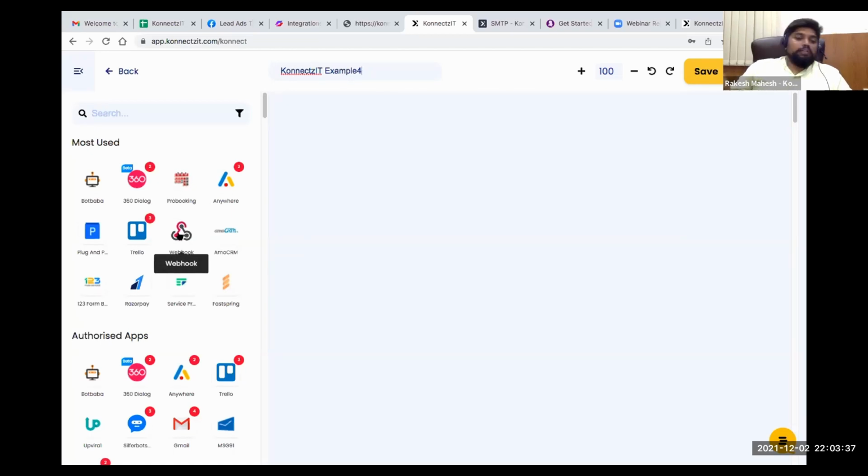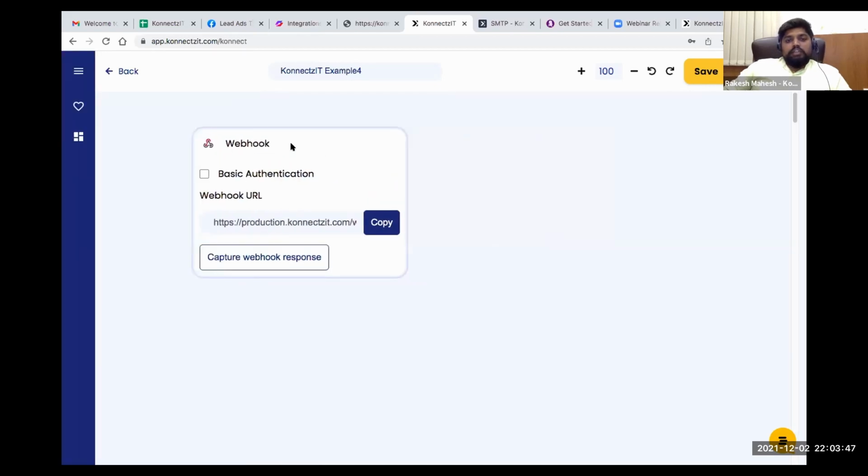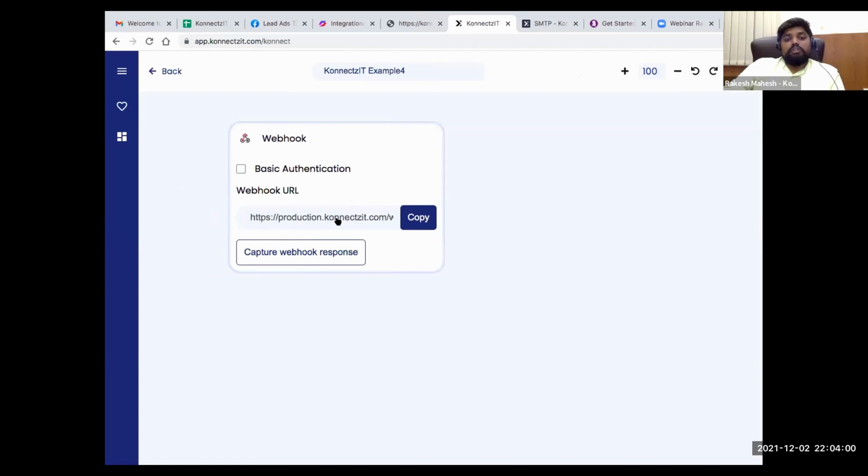Basically we have two things: one is webhook and the other is the API module. Webhook is for triggers. You can copy the webhook URL, go to any of your apps, paste the webhook URL where they provide it, and then click on send.